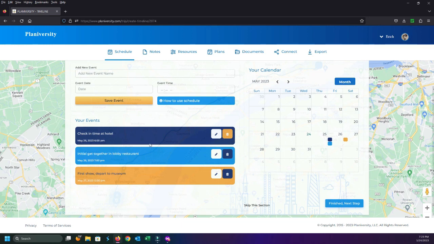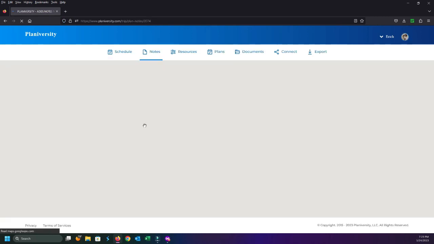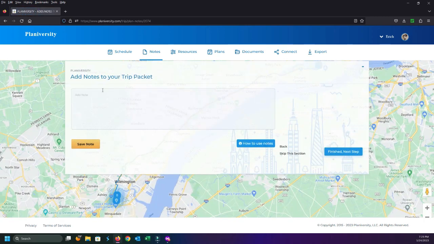So instead of building everything out, I'm just giving you an idea of how you actually do this, but you can sit there, you can add as many entries as you want. It's a piece of cake, and everything is reflected right here on the schedule. If you need to see what these things are, you can obviously just mouse over it and you'll get that information. Once I'm finished with this step, I'm going to say finish next step, and we're going to go to the notes section. Again, everything's just walking me through this.